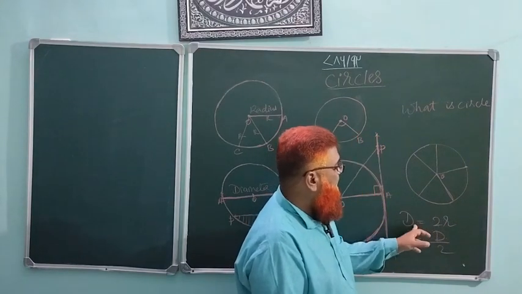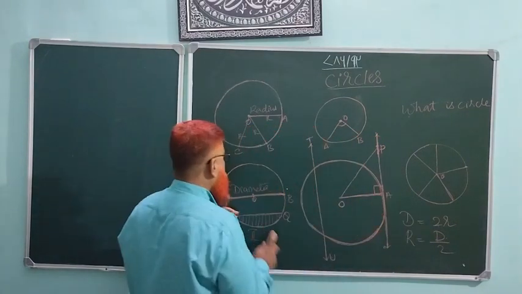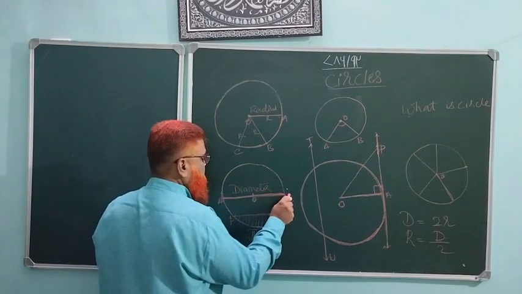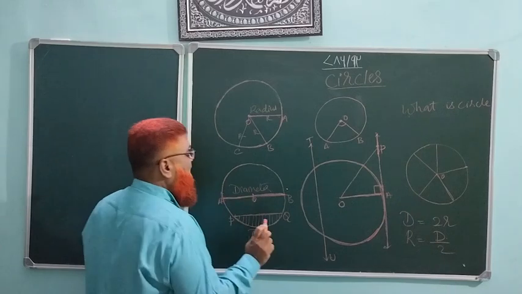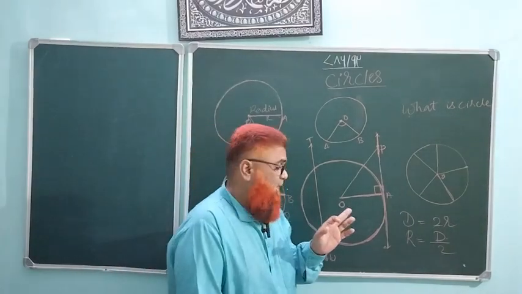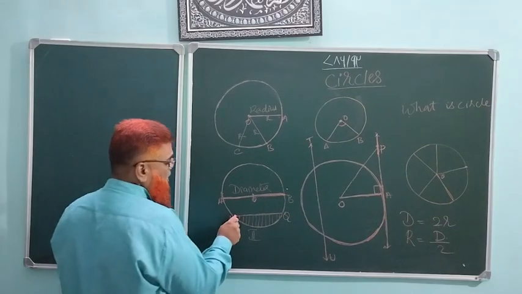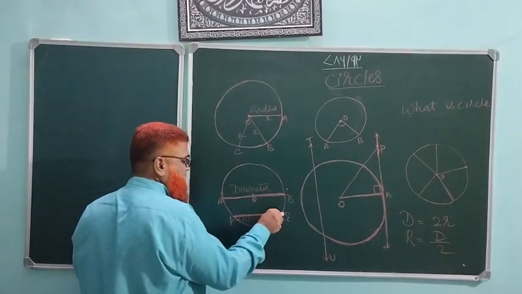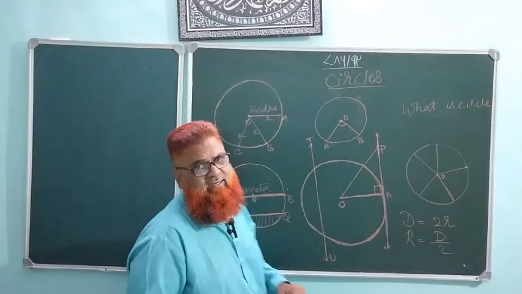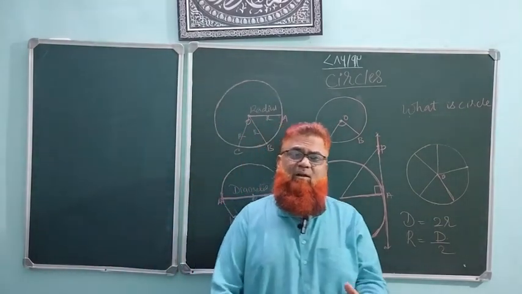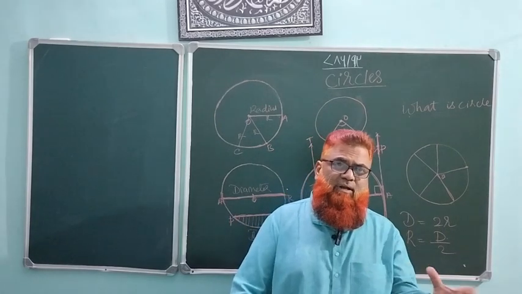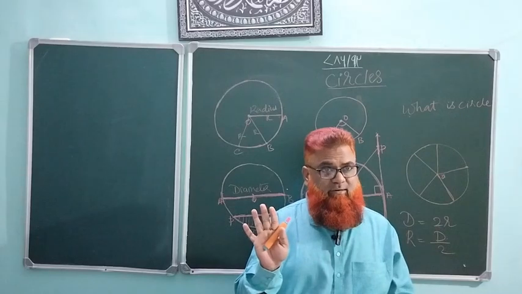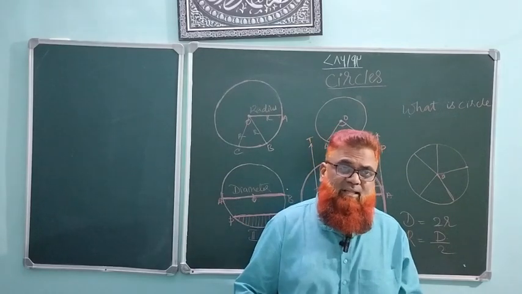Now radius is half of the diameter, diameter is double the radius. Here the diameter is this one, the line joining 2 points on a circle and passing through the center. It is called a diameter. There is another line connecting 2 points on a circle, but it is not passing through the center. That line is called a chord, C-H-O-R-D, chord. The line joining the 2 points on a circle, but no center. Here the reference of center is not there.